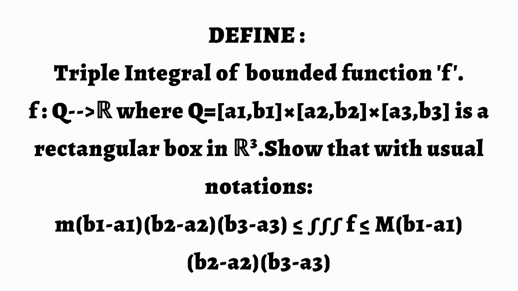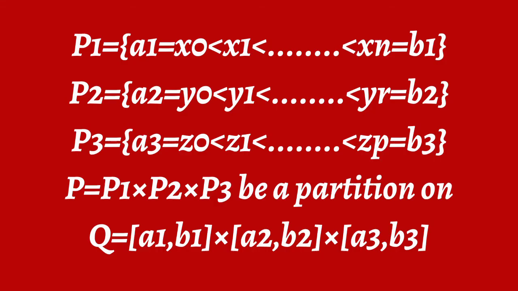Show that with usual notations, m (b1 minus a1)(b2 minus a2)(b3 minus a3) is less than or equal to the triple integral of f over Q, which is less than or equal to capital M (b1 minus a1)(b2 minus a2)(b3 minus a3), where we will consider four partitions here: P1, P2, P3 and P, where P will be the cross product of the three partitions on the region Q, just as we had considered in the previous proof.